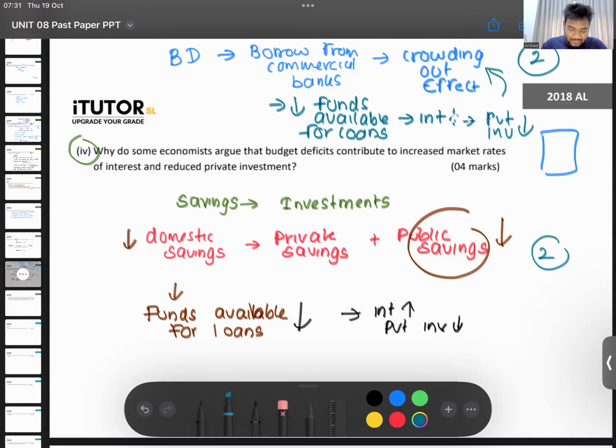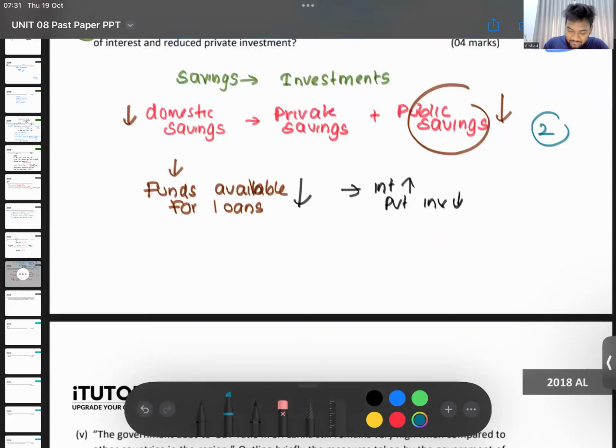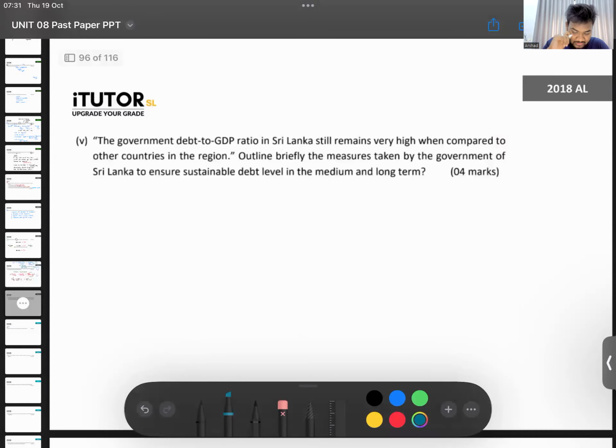Okay. Now, my question number 5. This one is saying, government, now this can be a little outdated, the answer that might be there in your past paper book. Government debt to GDP still remains very high when compared to other countries in the region. Outline the measures taken by the government of Sri Lanka to ensure sustainable debt levels in the medium and long term. So what kind of measures are we taking now?